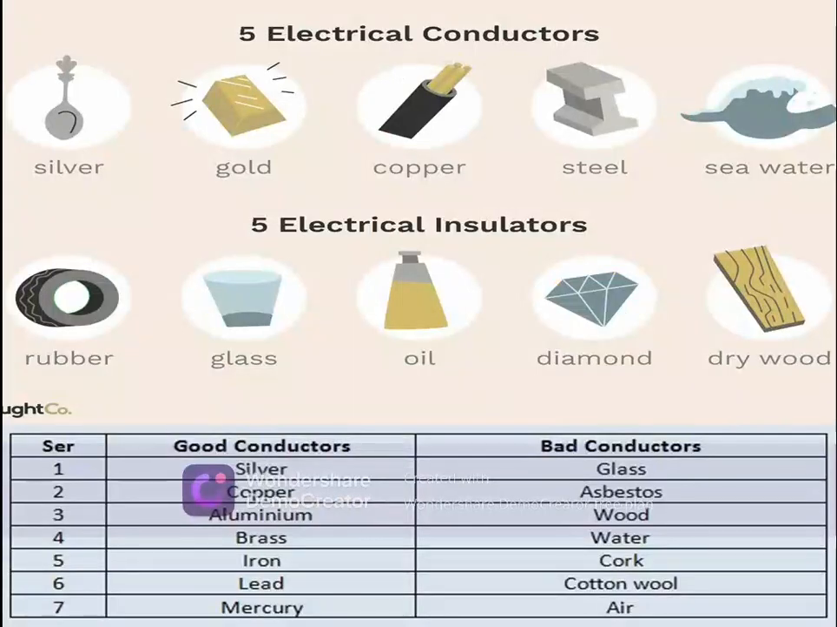Now coming to our next part, I have mentioned some examples of conductors and insulators. Silver, gold, and copper are good conductors of electricity. And bad conductors, as you all know, are rubber, glass, oil, and diamond. I have also mentioned some other examples: silver is a good conductor, as are copper, aluminium, brass, iron, lead, and mercury. Glass, asbestos, wood, water, coke, cotton wool, and air are bad conductors of electricity.